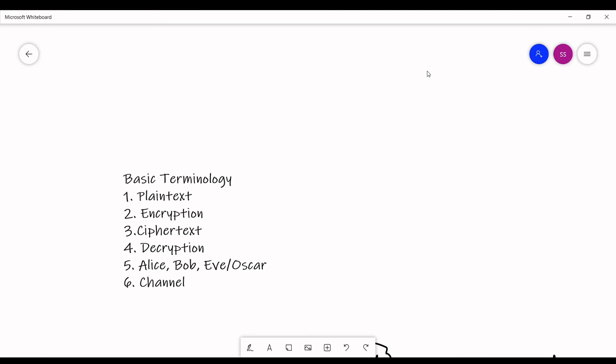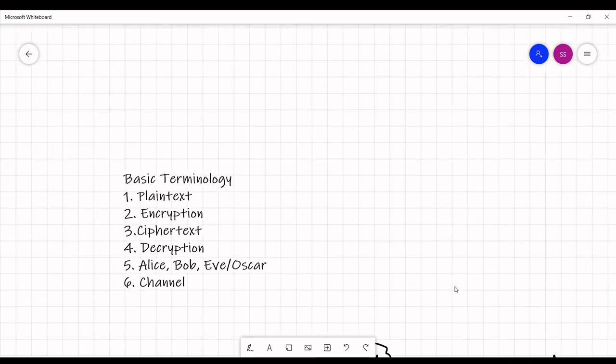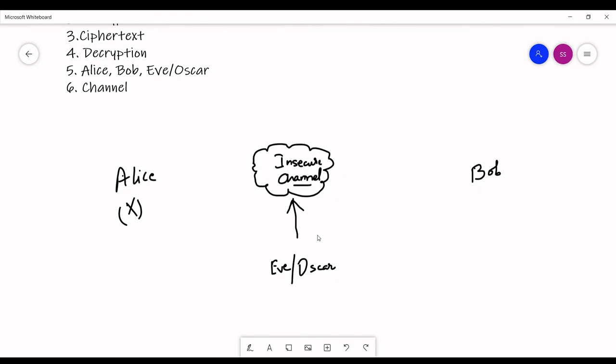So I will show you through a diagram what the basic thing happening in cryptography is. Here we see that Alice and Bob want to communicate. Alice wants to send a message to Bob, and that message is X, and that message has to go through an insecure channel. Insecure channel means many people are already connected to this channel, so it's not secure, like the internet. Thousands or millions of people are connected to the internet at a single point of time, so it's not a secure channel. So your Eve or Oscar is also connected to that insecure channel.